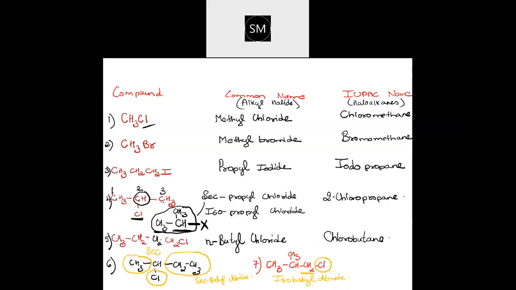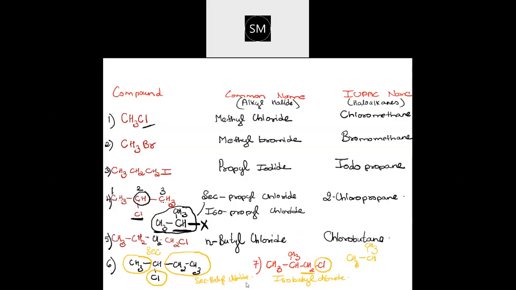It will come like that only. Whenever you are having iso group, it will be like this. CH3 you will have, CH you will have and CH3 you will have. Always a continuous chain. Second position you will have CH3. Whenever you find a group like this, it is iso.